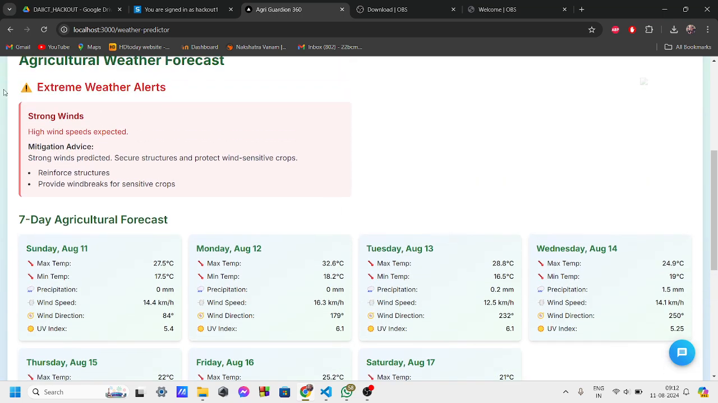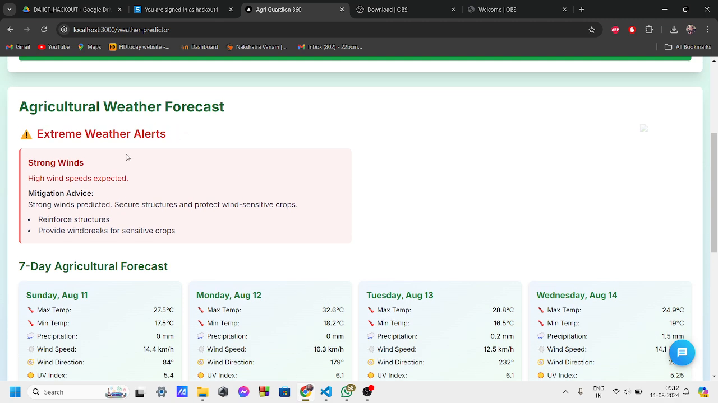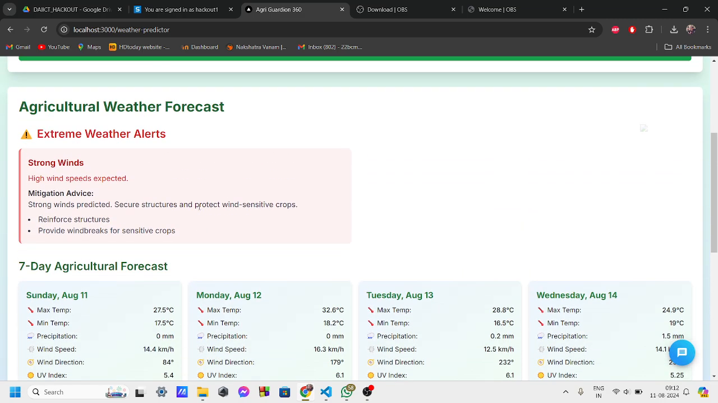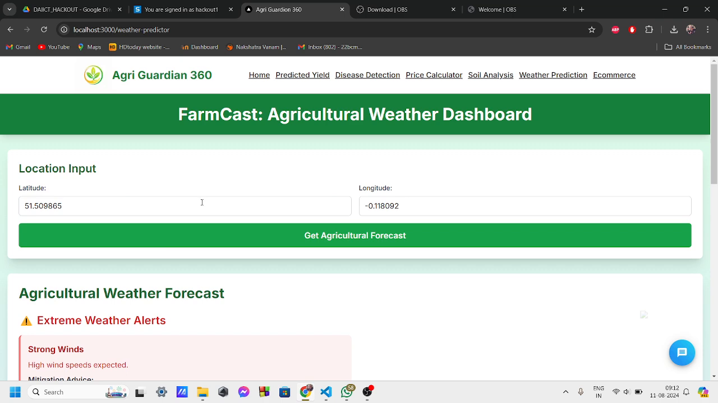It is very accurate, and then we also have an alert system which tells if there is an extreme weather condition in the coming days. For example, here we can see it is saying that there is high wind speed expected. So the farmer can take necessary precautions to prevent the loss of his crops.